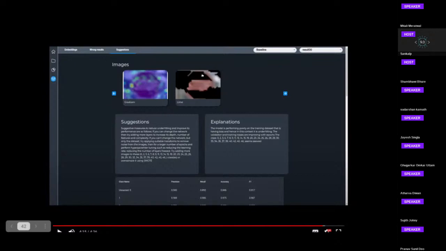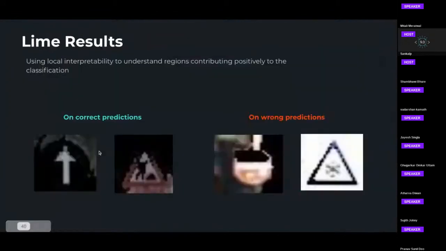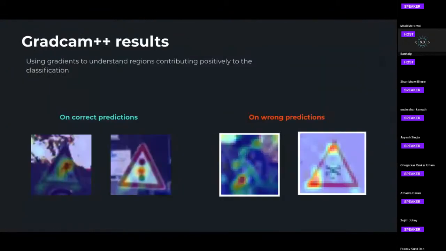Okay. And can you go to the slide where you had shown the Grad-CAM plus result? When you say this helps you understand, what do you do about it? Have you done some new experiment using these by changing something?